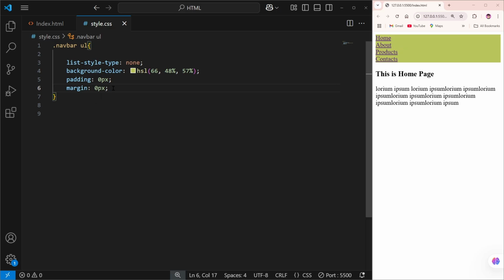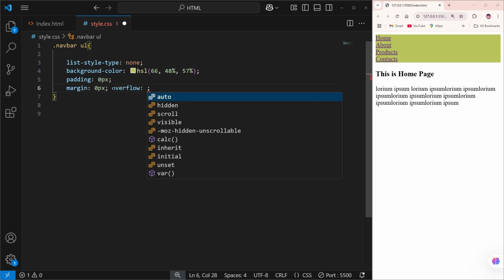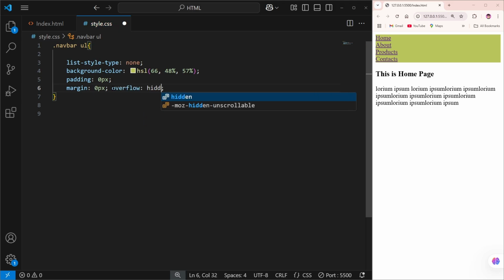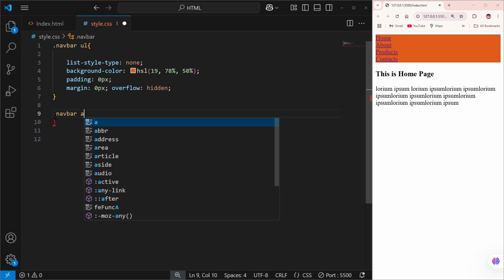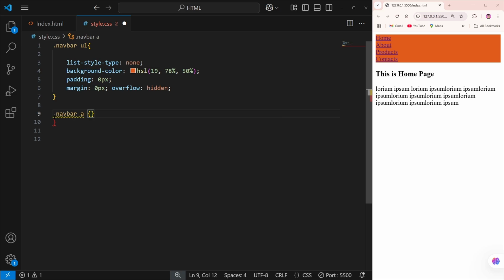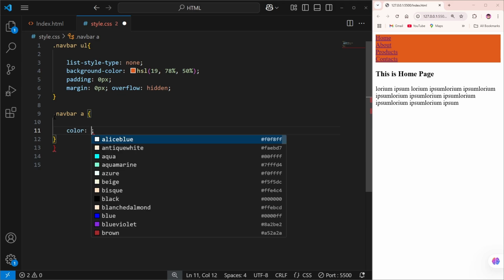And then we're going to add another one called overflow. So for that overflow, we can simply give it as hidden, and then we can save it. So now here what we can do, we can simply give .navbar a and give the curly brackets, and now we're going to work on the color section. I'm going to give the color to white.